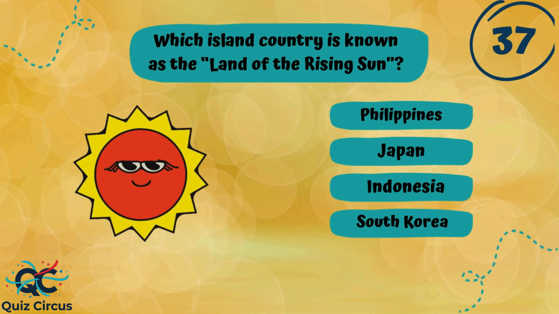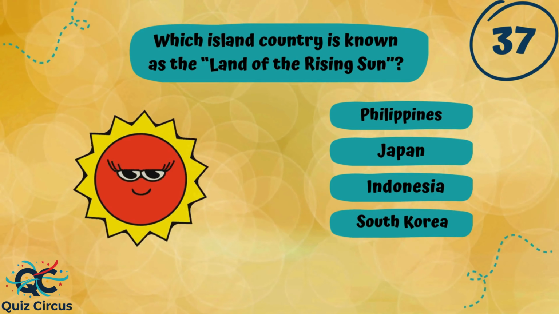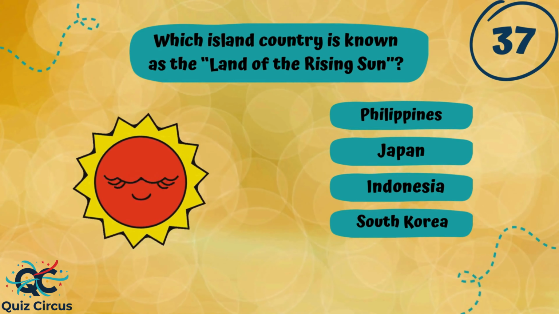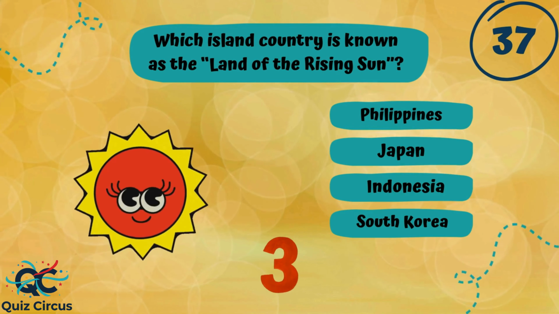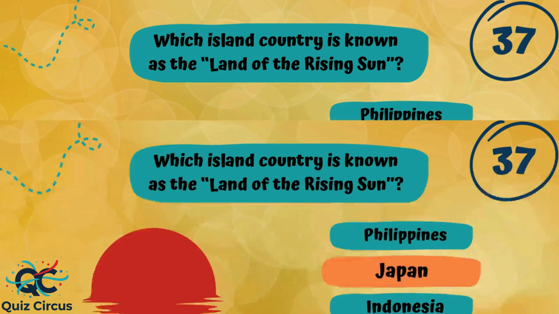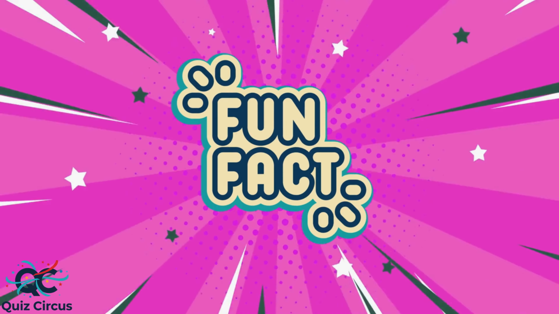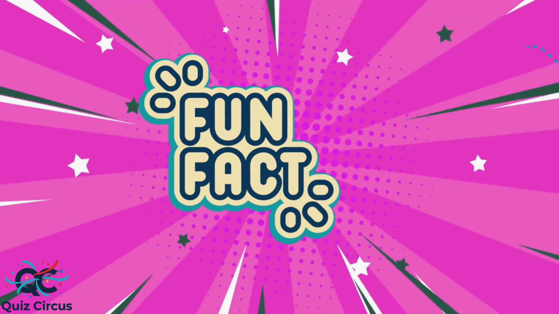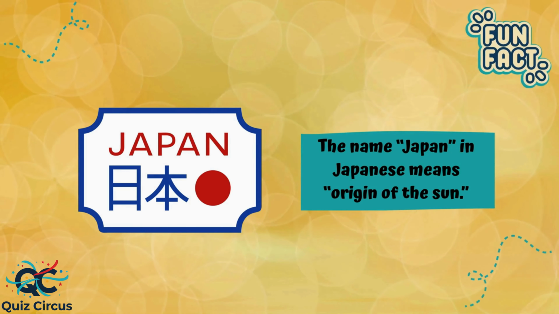Which island country is known as the land of the rising sun? Philippines, Japan, Indonesia, or South Korea? The correct answer is Japan. Here is a fun fact. The name Japan in Japanese means origin of the sun.